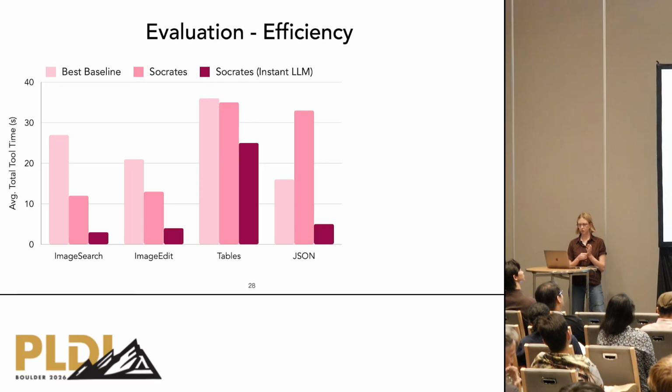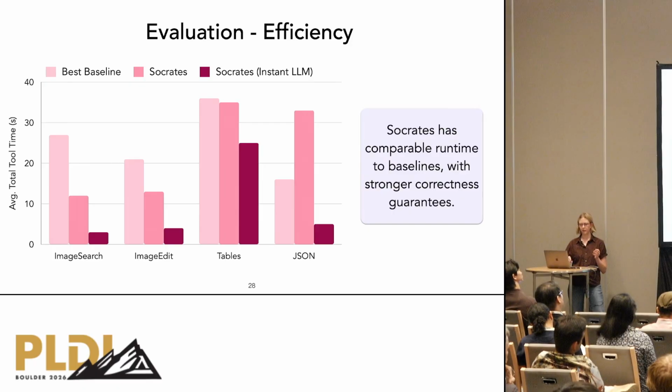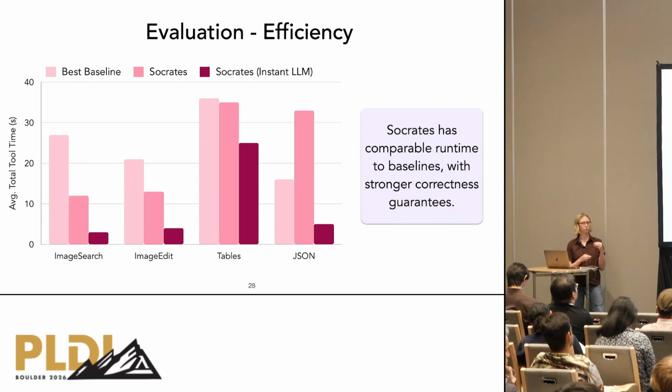Our third research question asks how Socrates' efficiency compares to that of the baselines. Here, this graph shows average total tool runtime in seconds. So overall, Socrates achieves runtime comparable to prior approaches. In the image domains, Socrates is actually faster than the baselines. To better understand the active learning cost, we also evaluate an instant LLM variant that omits the processing time required to translate logical formulas to natural language with an LLM. And here we see that the underlying symbolic reasoning of Socrates is quite efficient and that most of the runtime comes from this LLM processing time.